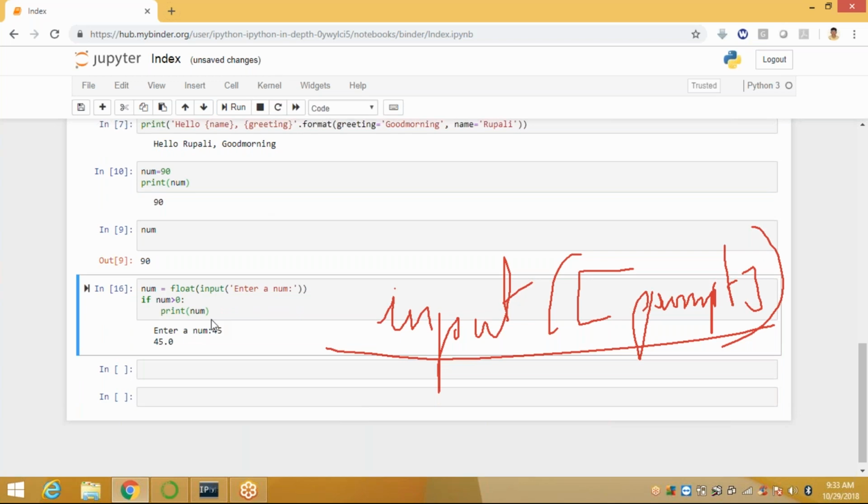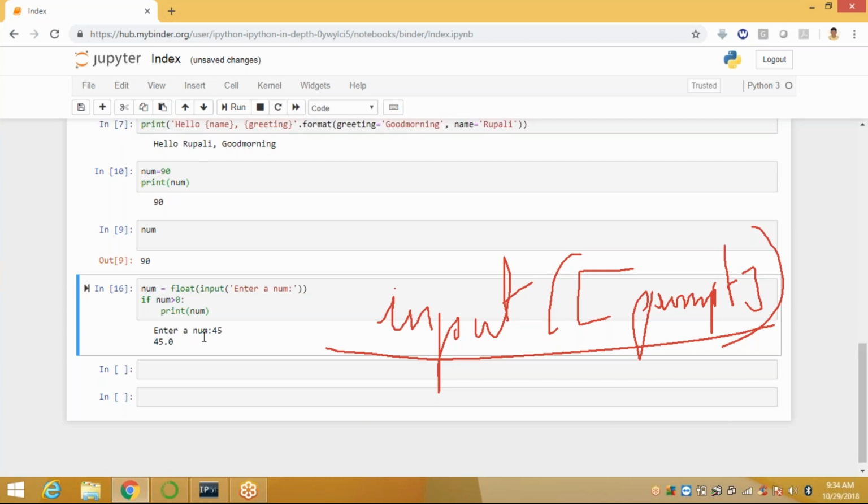Here we can see that we enter the value 10, which is a string. Automatically it displays the string value. Suppose you want to convert this into a number, you can apply float or int in front of the input method. See here, suppose I don't want to take float here. Now I'm entering 45. Run. Automatically it displays an error. Why? Because it's not a string.